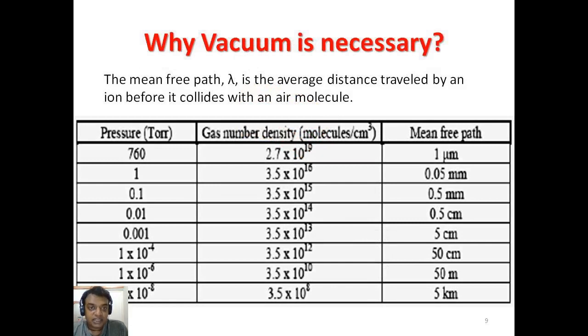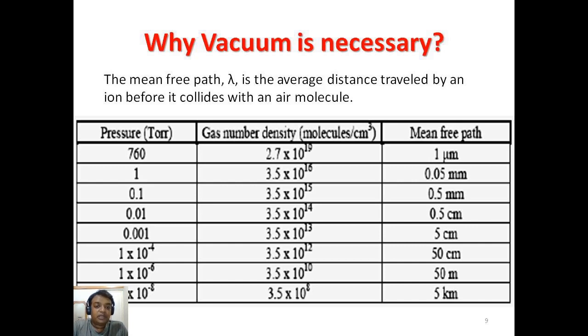Why is vacuum necessary? The mean free path, lambda, is the average distance traveled by an ion before it collides with air molecules, from the ionization chamber to the detector. In between, the pressure, the gas number density and the mean free path are responsible for this.